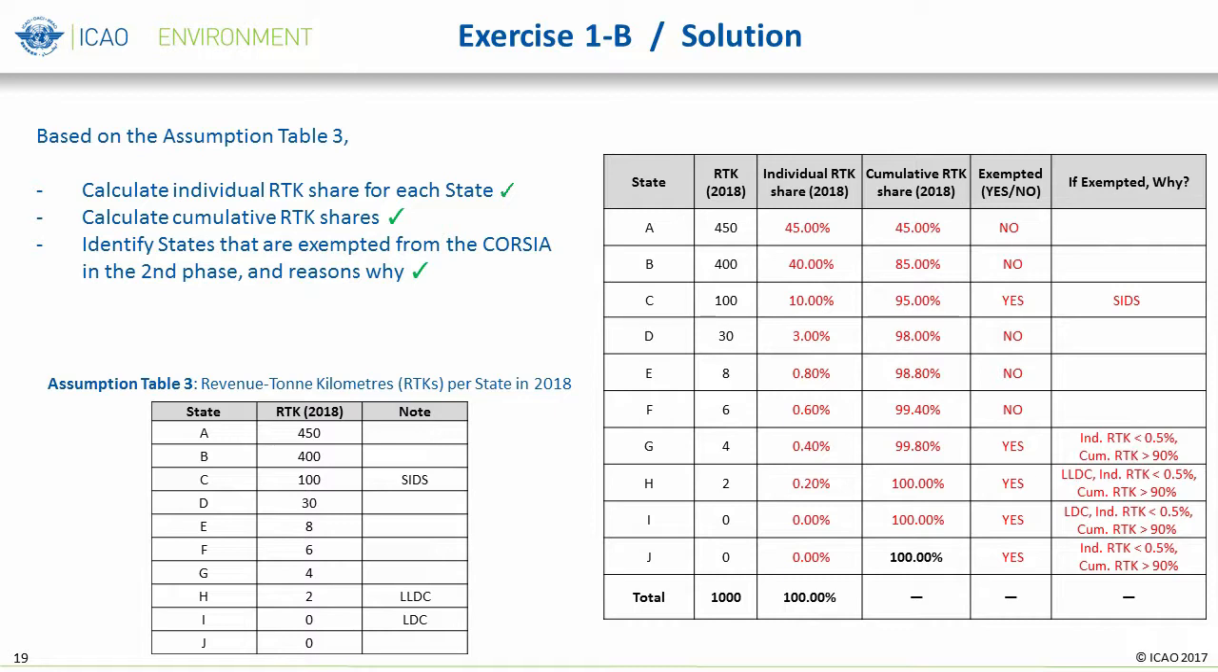In addition, 3 of the states are exempt under the classification of those that are designated as small island developing states, landlocked developing states, or least developed countries. These states are C, H, and I. Of course, states H and I can't be exempt twice, but this is an example of how a state could be exempt under different criteria.